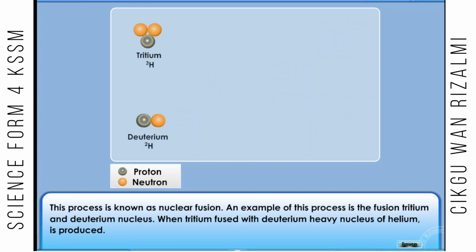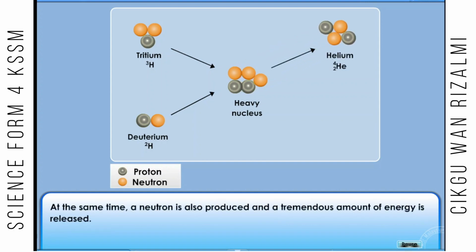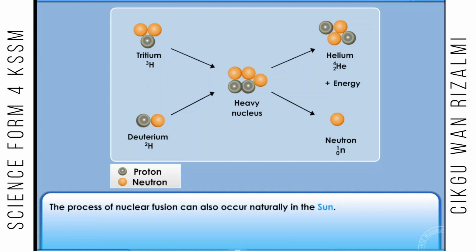An example of this process is the fusion of tritium and deuterium nuclei. When tritium fuses with deuterium, a heavy nucleus of helium is produced. At the same time, a neutron is also produced and a tremendous amount of energy is released. The process of nuclear fusion can also occur naturally in the Sun.